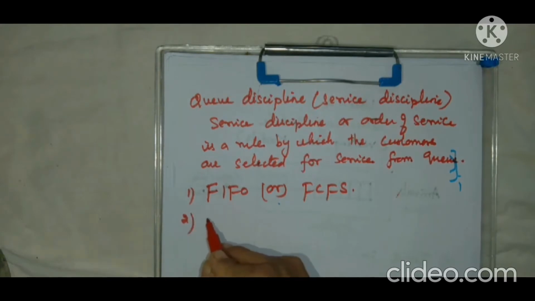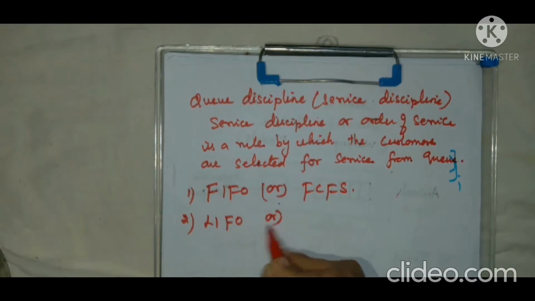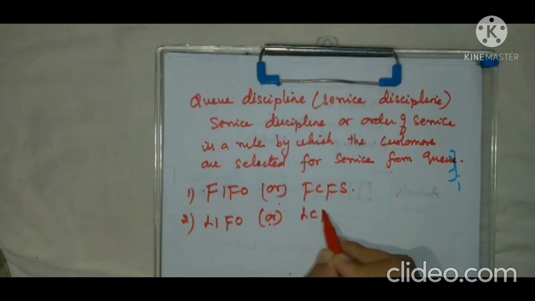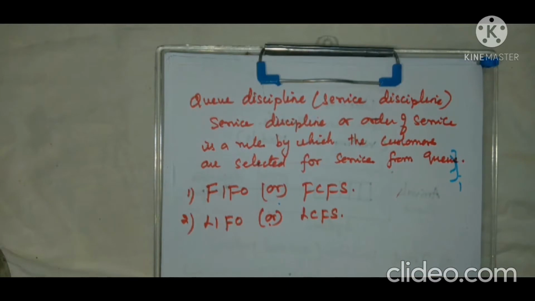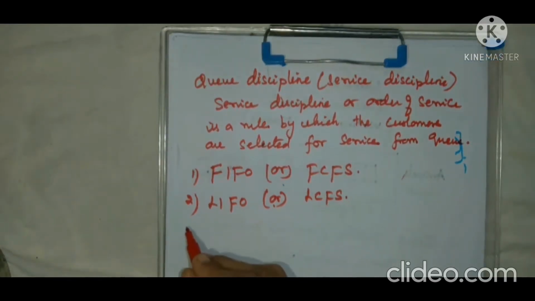Second one, last in, first out, or last come, first serve. This you can see very well. Suppose you are loading goods in a truck or van, whichever is loaded last, that only we are going to remove first. So last in, first out, or last come, first served. Next comes service in random order.